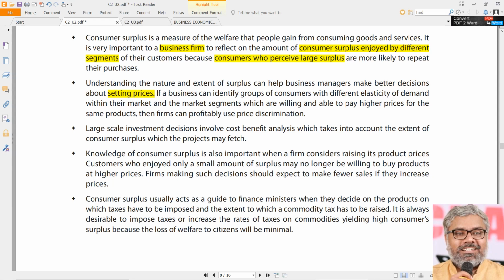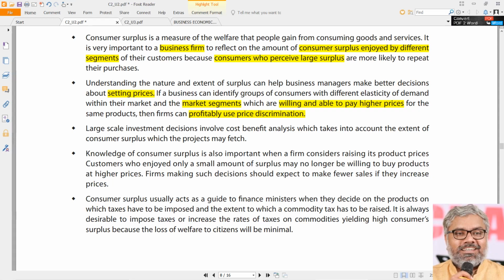So there are different types of market segments, not just consumer segments, but market segments like different countries or different regions. If there are market segments which are willing and able to pay higher prices, naturally you will fix higher prices there for the same products. From that, they can make more profits. So they can use what is called price discrimination.